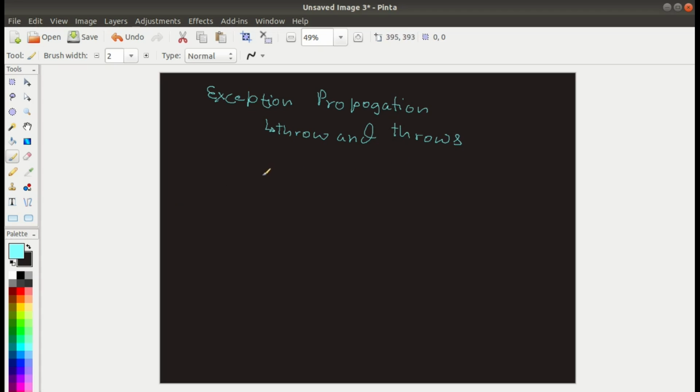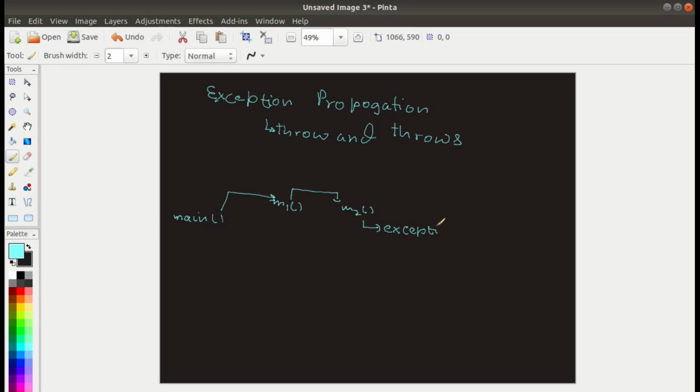Suppose you have written a method m2 in Java, and an m1 method which is calling m2, and m1 is called by the main method. Suppose an exception occurs in the m2 method.